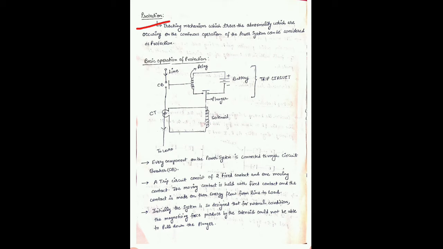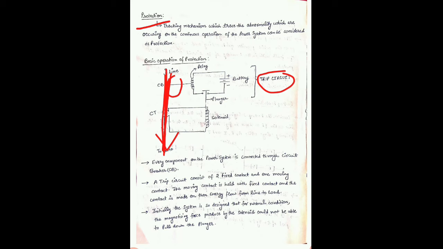Now every component in the power system is connected through a circuit breaker. This is a trip circuit. The trip circuit consists of two fixed contacts and one moving contact. This is the moving contact. The moving contact is held against the fixed contacts, and the contact is made so energy flows from the line to the load.